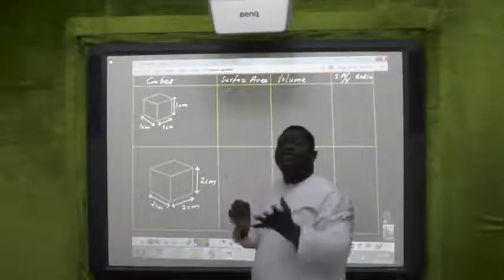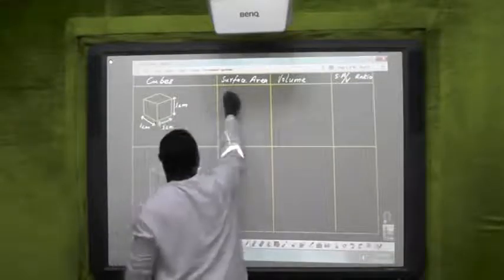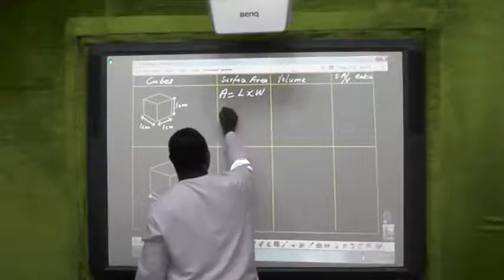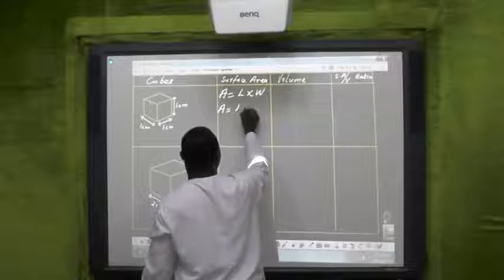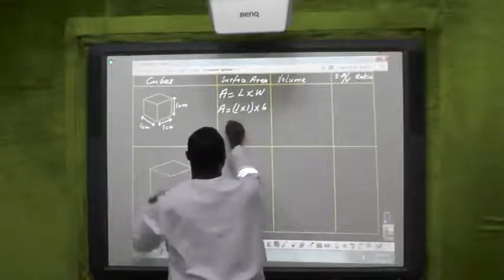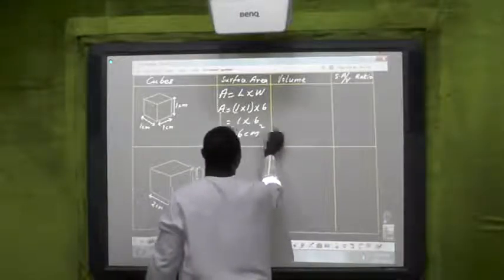So what is the total area of the 6 surfaces? Each surface is 1 multiplied by 1, because area is length multiplied by width. So the total area is 1 multiplied by 1, that's one surface, all multiplied by 6. So I have 1 multiplied by 6, which is 6 centimeter square.